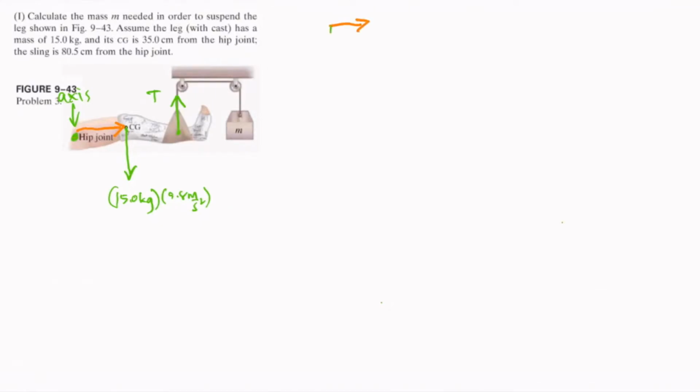As you can see, the lever arm and the gravitational force are perpendicular to each other. This angle is 90 degrees. The tension is located 80.5 centimeters from the hip joint. So that's 80.5 centimeters. We also see that the lever arm for the tension is perpendicular to the tension. That is, the angle between them is also 90 degrees.